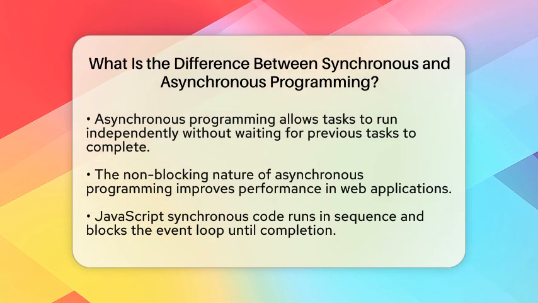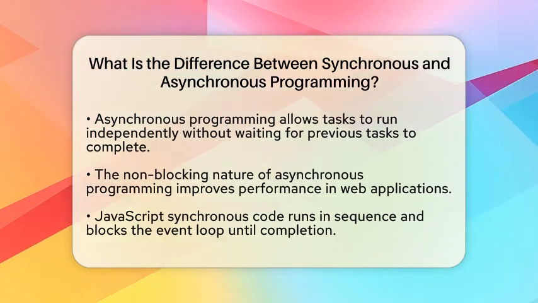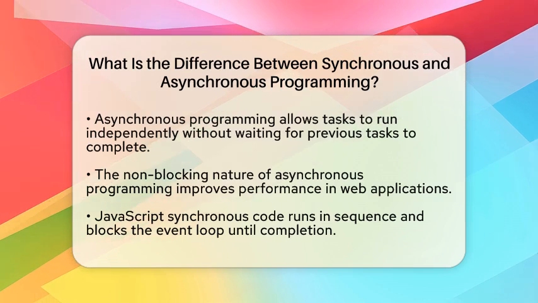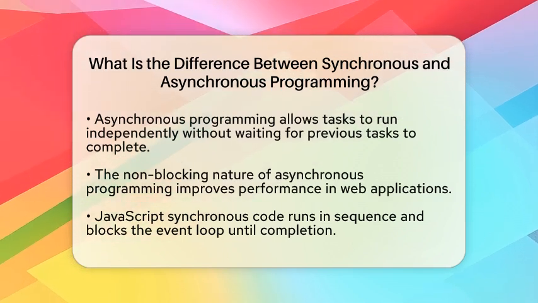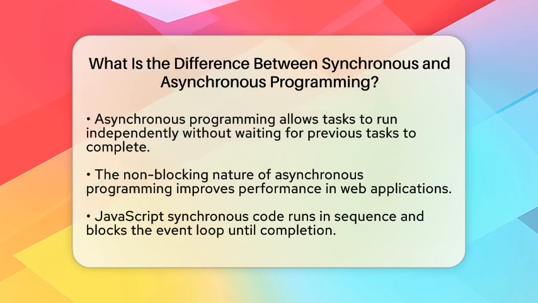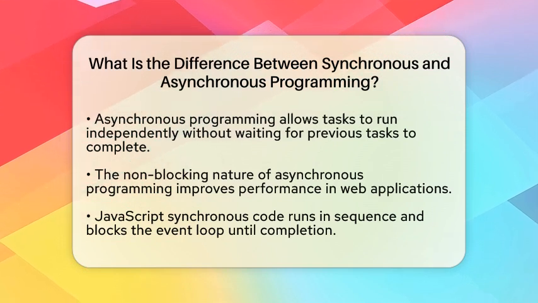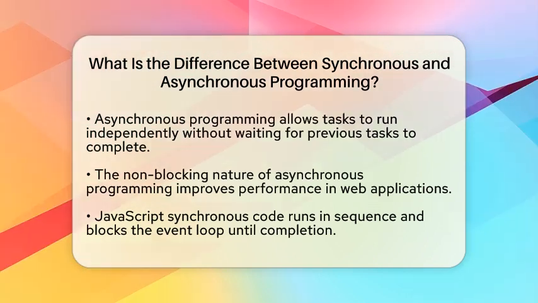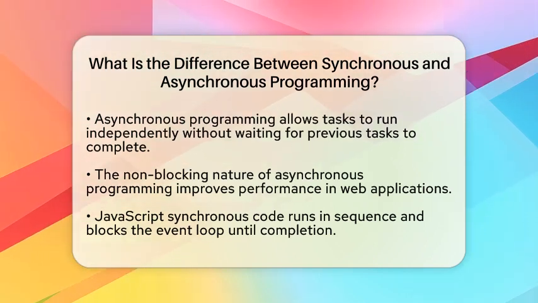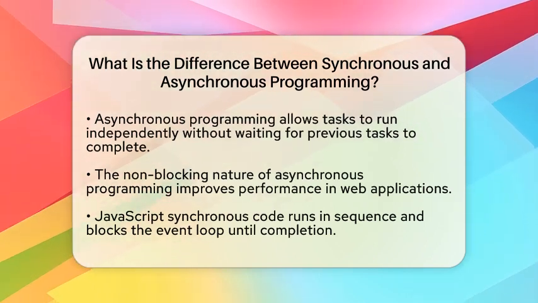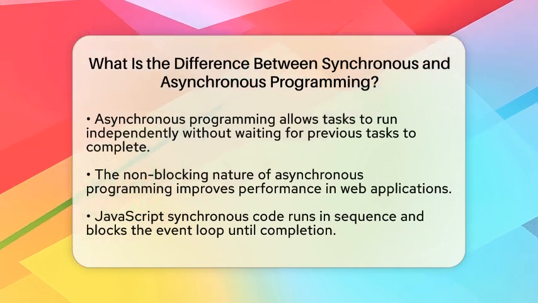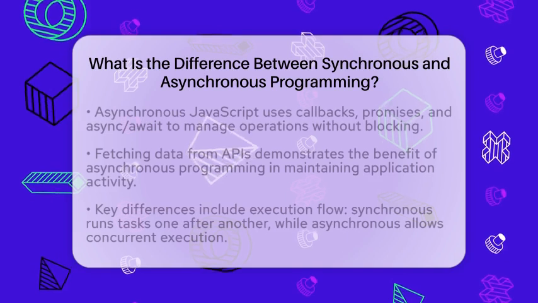In contrast, asynchronous code uses tools like callbacks, promises, and the async await syntax. These tools help manage operations without blocking the main program flow. For instance, when fetching data from an application programming interface, asynchronous code allows the browser to remain active while waiting for a response. This is crucial for maintaining a smooth user experience.